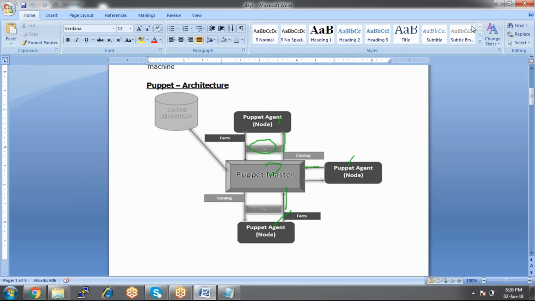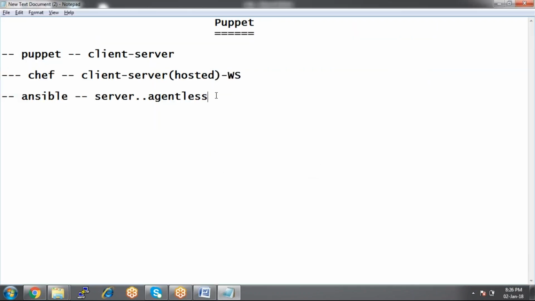So how it works is, I just want to give you comparisons here. Try to compare, because we are already done with Chef and Ansible, so now it is easy for you to compare. In terms of Puppet, we need the client and server architecture, the agent and then the master. Master means that's our Puppet server. Agent means the client node, client machine. So it is agent master communication.